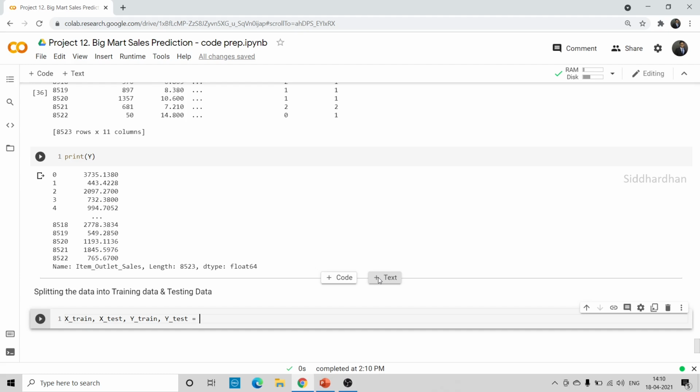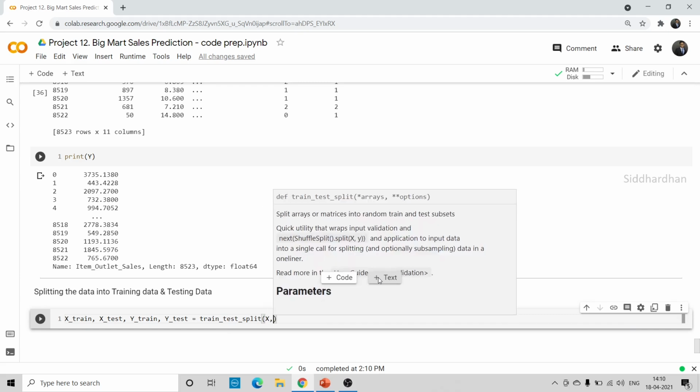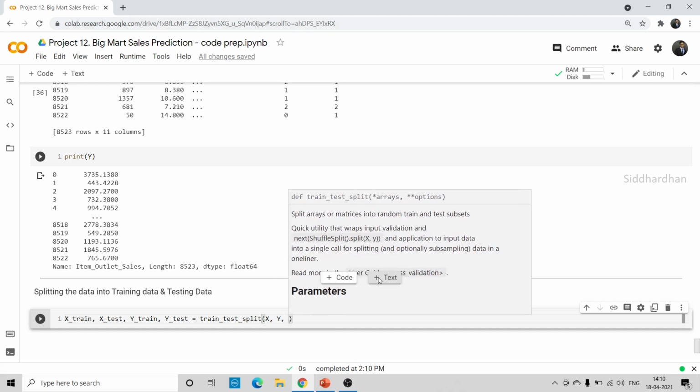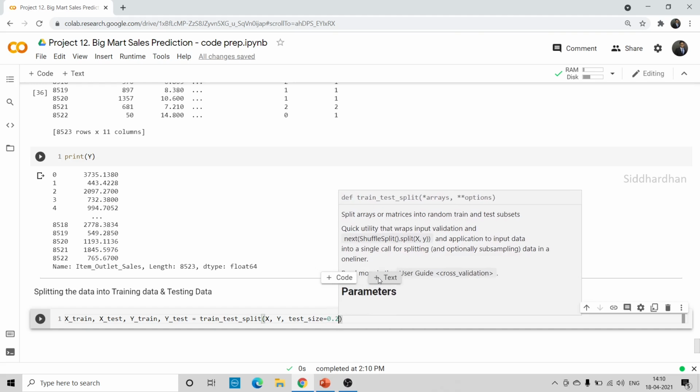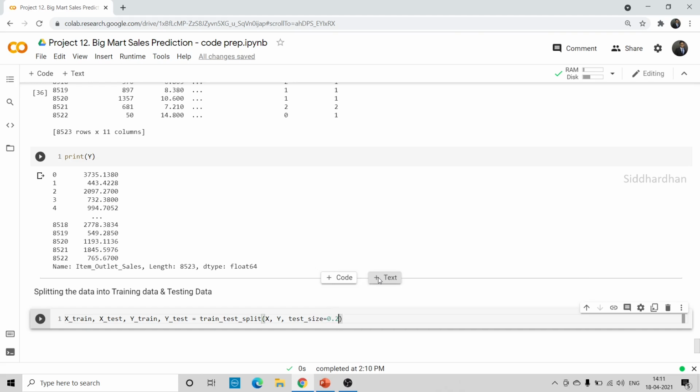For this we use the train test split function, which we imported from sklearn.model selection. So x and y, test size equal to 0.2, which means I'm taking 20% of the data as test data.